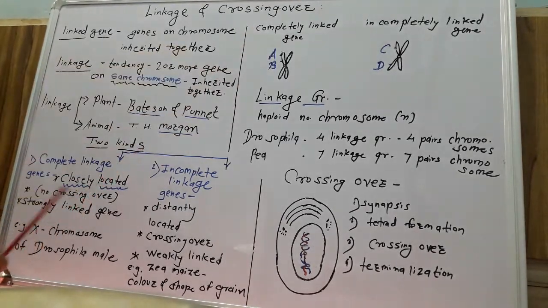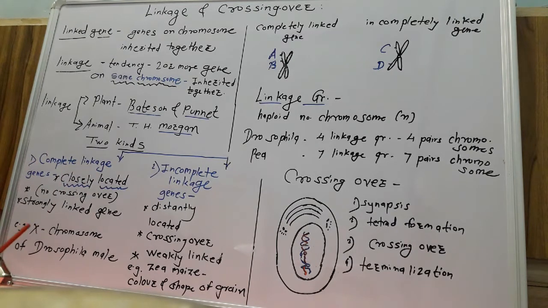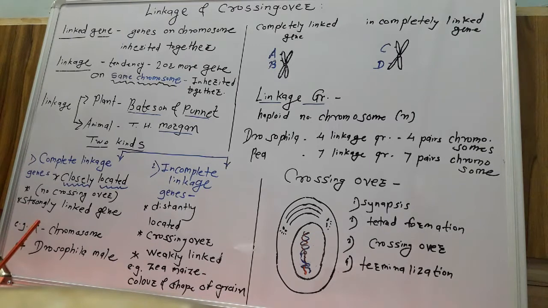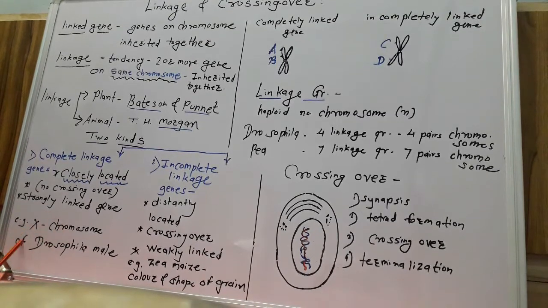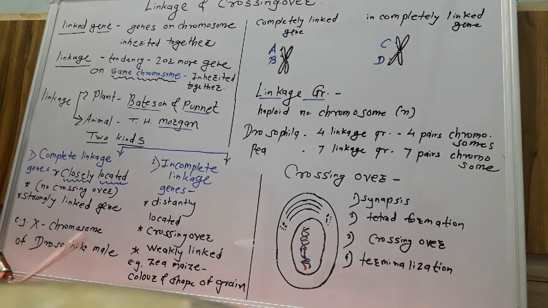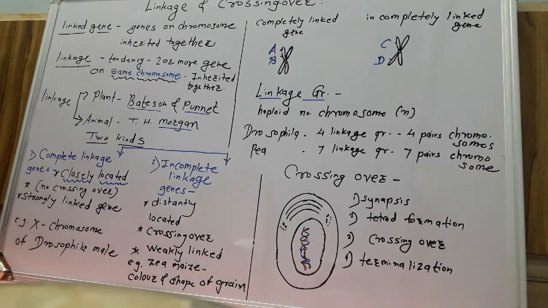Completely linked genes result in complete linkage. Example: genes present on the X chromosome of a Drosophila male. Drosophila is the common fruit fly, and the genes on the X chromosome of Drosophila male show complete linkage. So this is the first type.